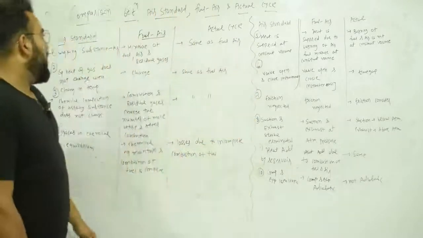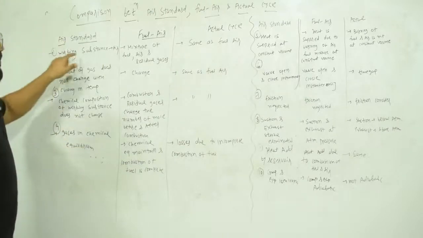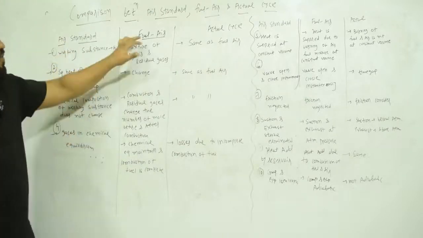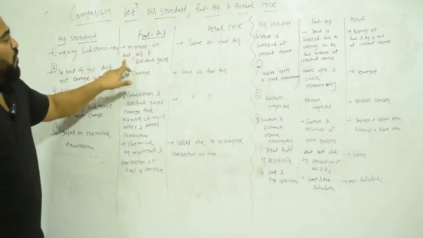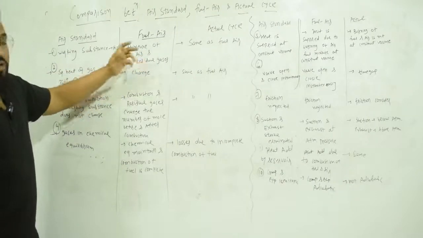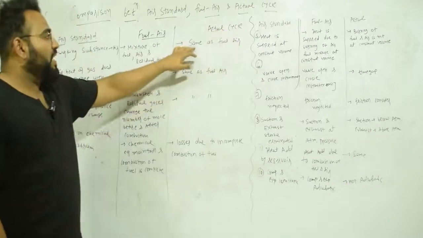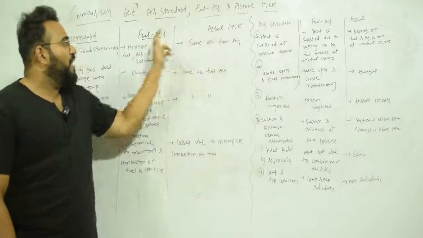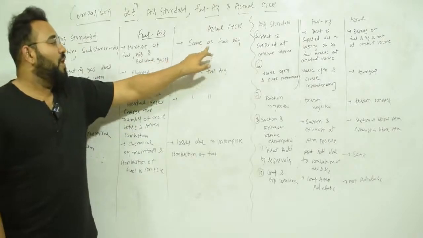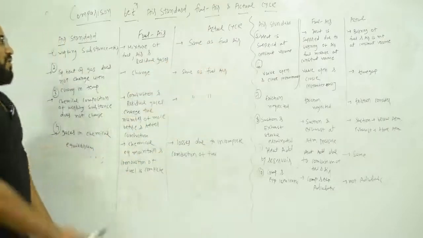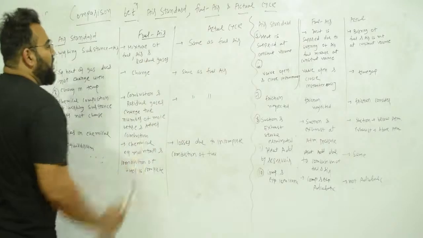It is very important. So in air standard, you know that the working substance is what? Air. In fuel air cycle, the working substance is what? Fuel and air, and you can also write residual gases. Here in the actual cycle, it is the same. Actual cycle will be what? It is the same as fuel air, meaning here the mixture of fuel, air, and residual gases. Okay, so these two are the same. So that's why it is same as fuel air.